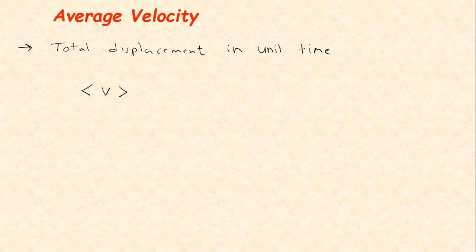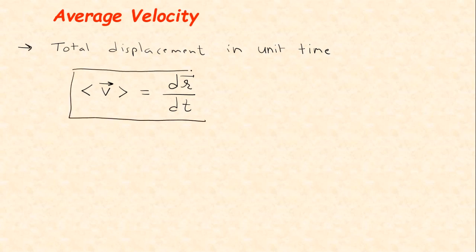What are vector quantities? It is there in chapter number 4. Right now just consider this is a vector quantity. Average velocity is given by the formula dr by dt. This is the most important equation. Sorry, I have written it wrongly, you have to write delta, because it is not instantaneous.